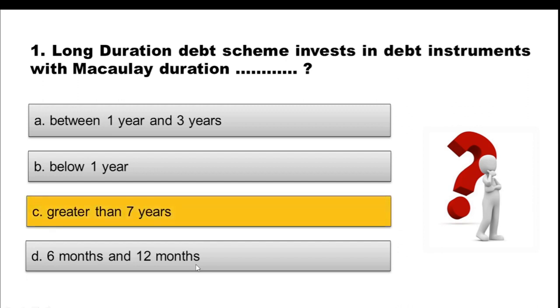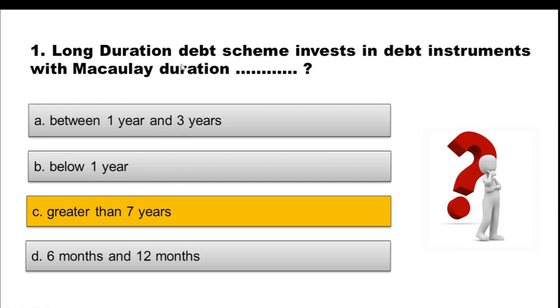And the right option is option C, greater than 7 years. So you must observe in this question, it is talking about long duration debt schemes. We know that any particular fund or mutual fund or scheme which is investing in long duration instrument must be more than 3 years. So other three options, 1 year and 3 years, below 1 year, 6 months and 12 months, are already invalid for this question.